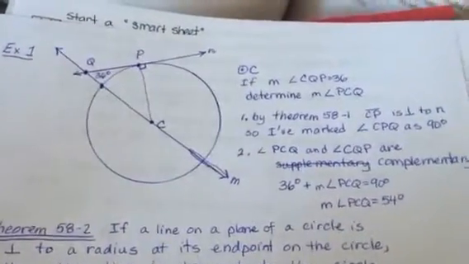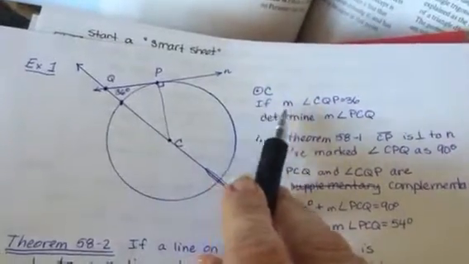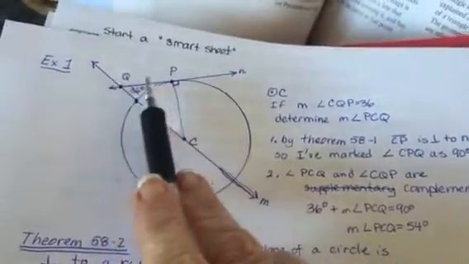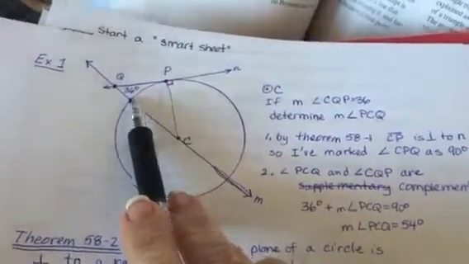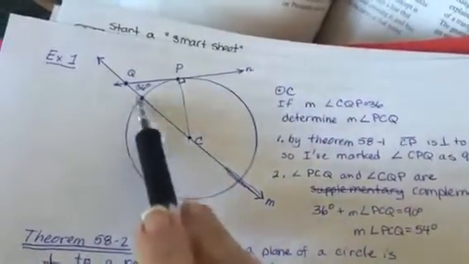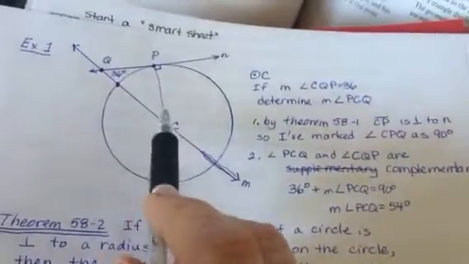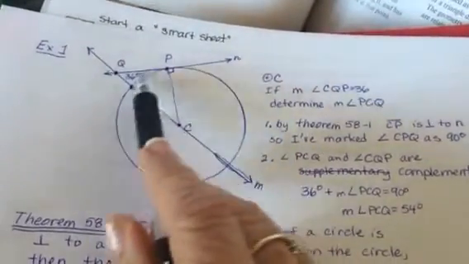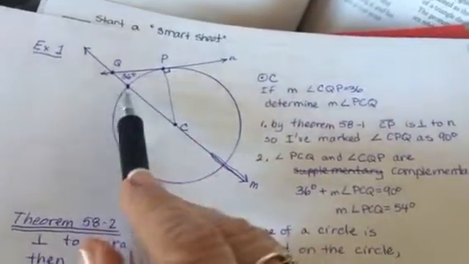Example 1 mentions that if we have circle C, and we are given that the measure of angle CQP is 36 degrees, our job is to determine the measure of angle PCQ. Well, by theorem 58-1, CP is a segment which is perpendicular to line N. Therefore, this angle is 90 degrees.